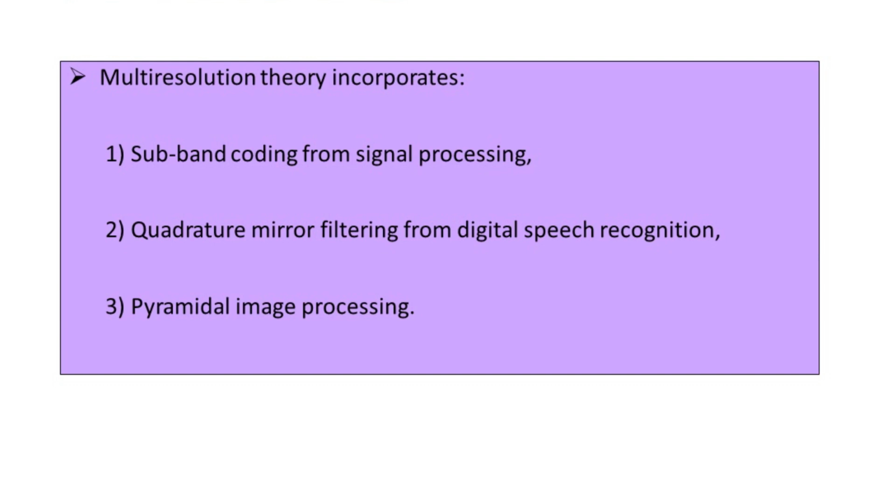As for quadrature mirror filtering, or the filtering back, we have already covered it in our second chapter, where we addressed multi-rate digital signal processing systems. So I will just highlight a few points with respect to, first of all, subband coding and then pyramidal image processing. What exactly is subband coding? What is the procedure to carry out subband coding?